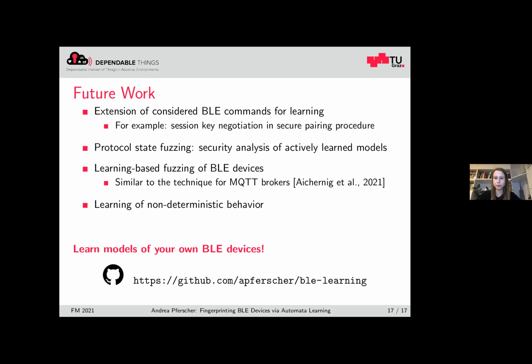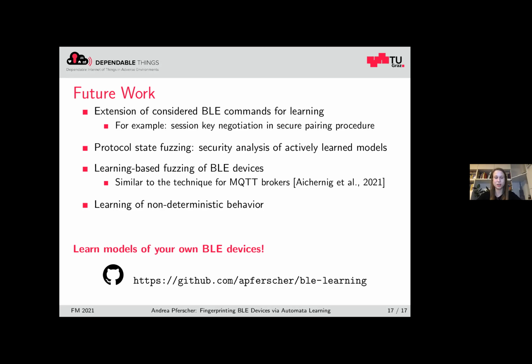Yes, so the focus of this work was really on the fingerprinting part. So we just wanted to learn a model that is sufficient for fingerprinting. So we did not focus that much on the conformance with the real system, as long as we can generate this fingerprinting sequence. But it's true, due to non-deterministic behavior, we might have the risk that we first learn a very rare behavior, so this is then shown in the model.